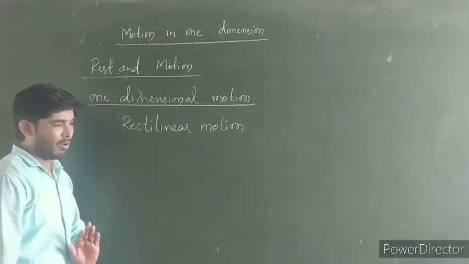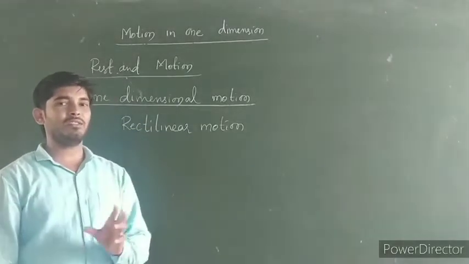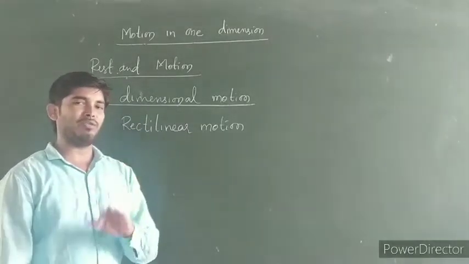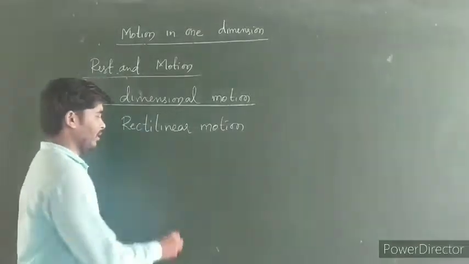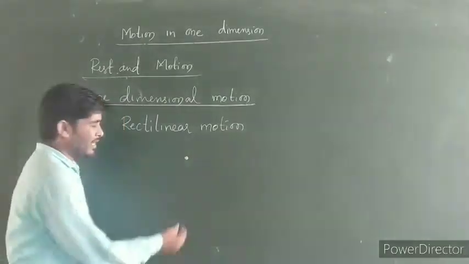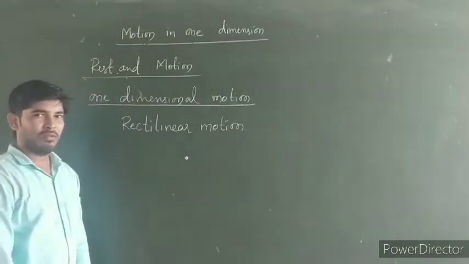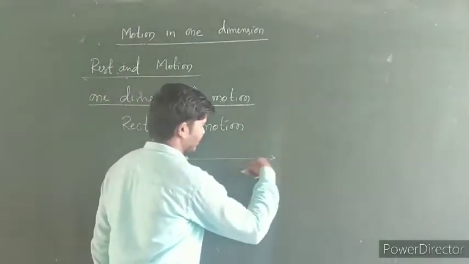So if a body covers a distance, this distance covered by the body is always greater than its size. Now consider it's a point object, so its size is very small. At a certain interval of time, it covers some distance.